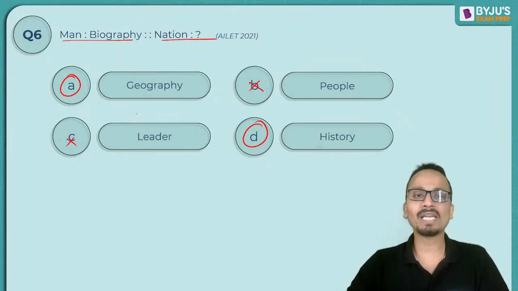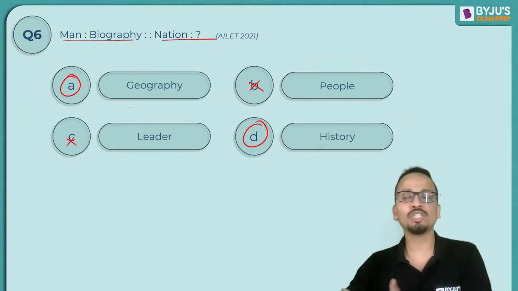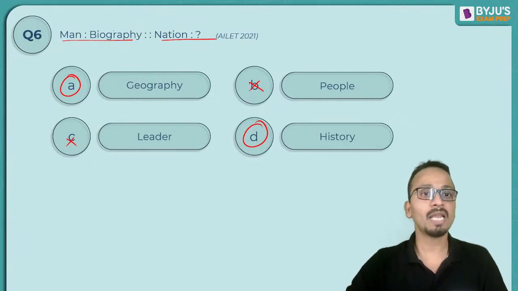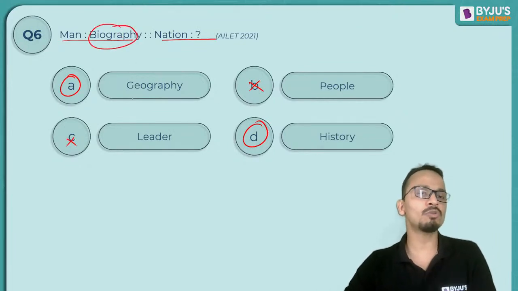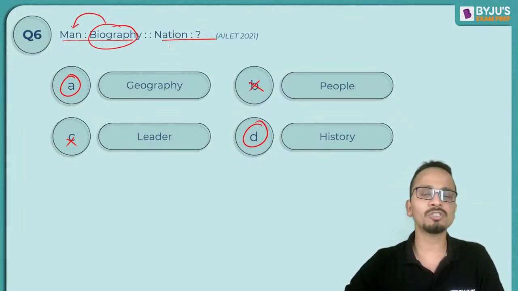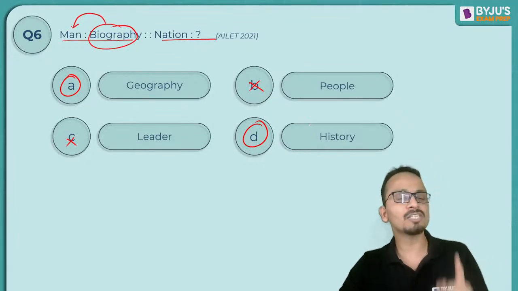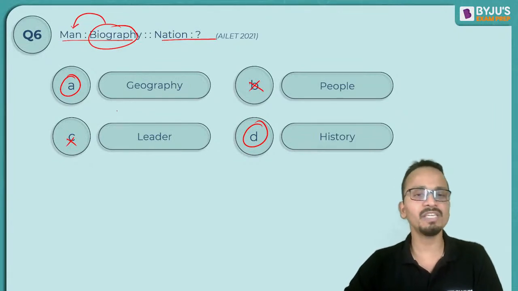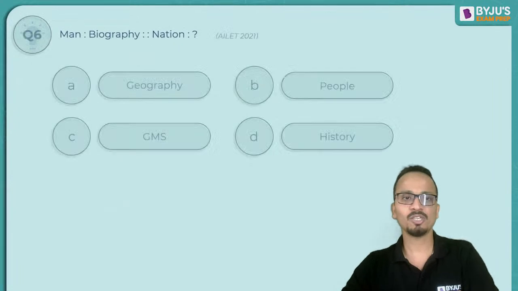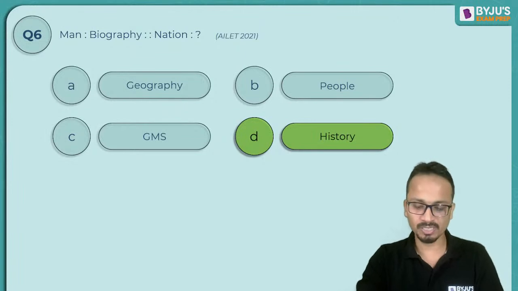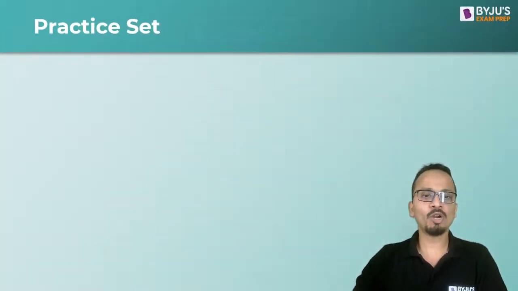Okay, now what is geography? Geography is related to the geographical condition of a place. Now history is about the past of a nation. Okay, and what is biography? Biography is also about the past of a man but written by someone else. So biography is about the past of a person and history will be about the past of a nation. All right, so the correct answer here will not be geography but it will be history. Okay, so the correct answer will be option D, that is history. All right, let's move on to the next question.